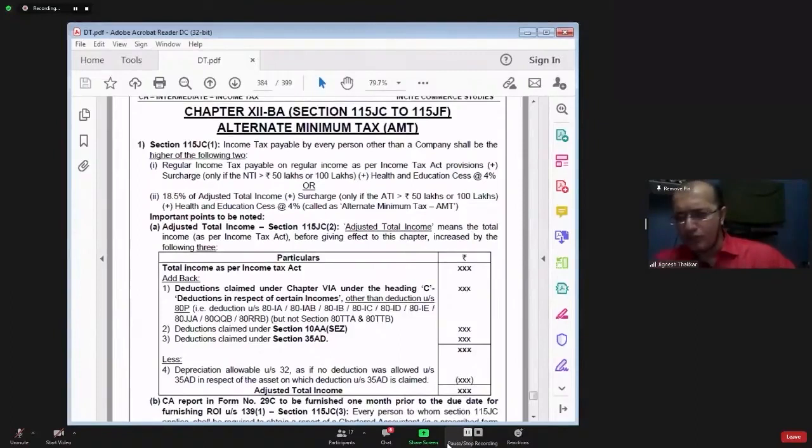And for those people who are not having business income, they can change the option year after year. They can change the option every year. But those who are having business income, they can't change the option every year. Yes, is that very, very clear, Rizwan?